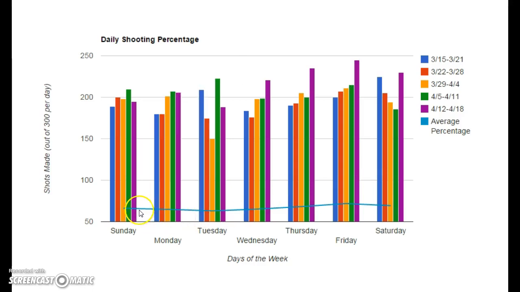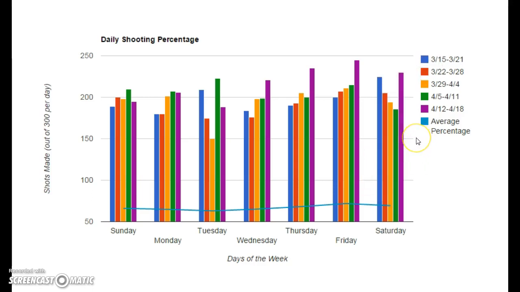As you can tell from the line graph, my average percentage per day is rather consistent. This is pretty surprising because I expected that my percentage would not be that consistent and that it would fluctuate a lot, but as you can tell, it goes from 66.1% to 64.9% to 63%, then jumps up slowly to 65.2%, 68.2%, 71.9%, and then back down to 69.3%.